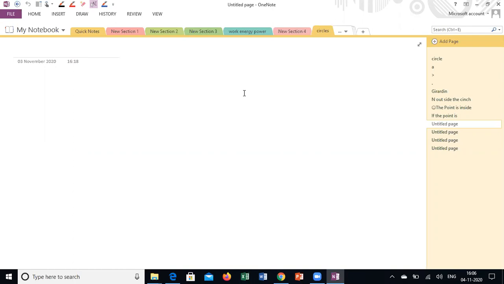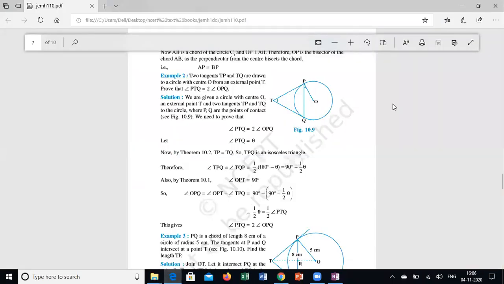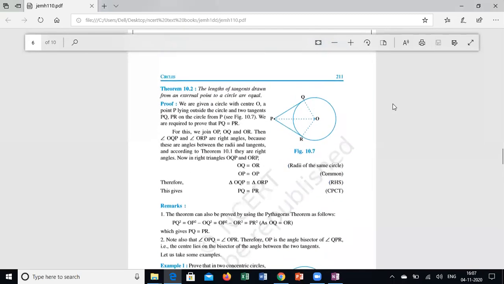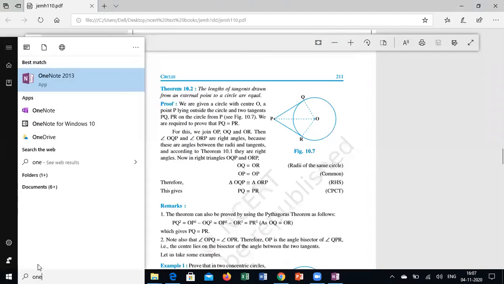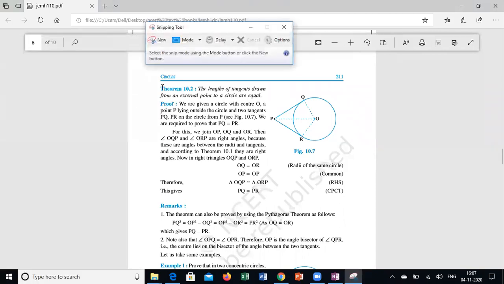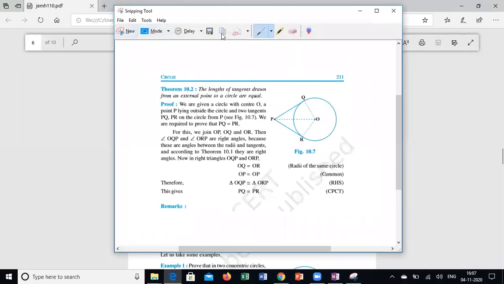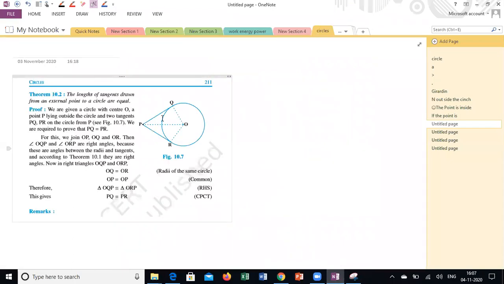Now, what the theorem says: if you draw tangents from an outside point, whenever they ask for the length of the tangents, see here, P is a point outside the circle, and we are drawing tangents from P to the circle.